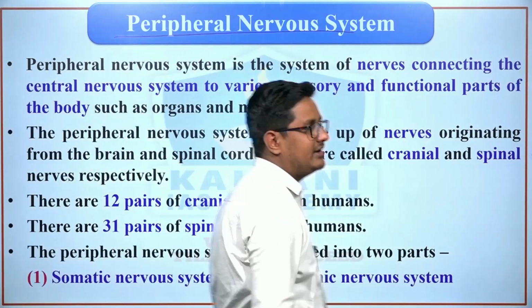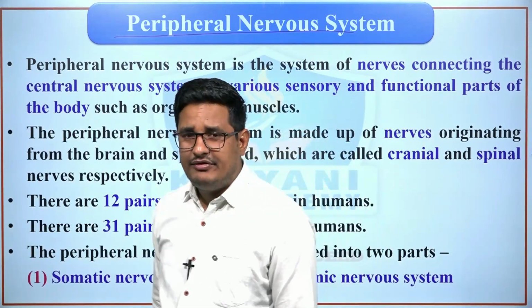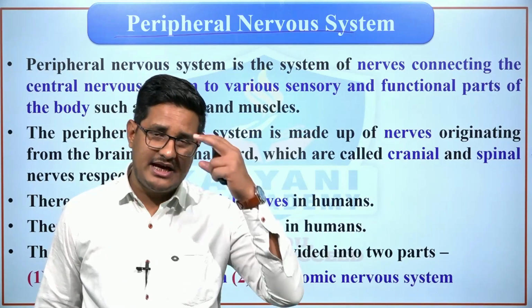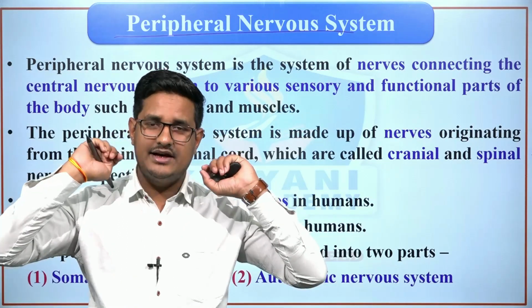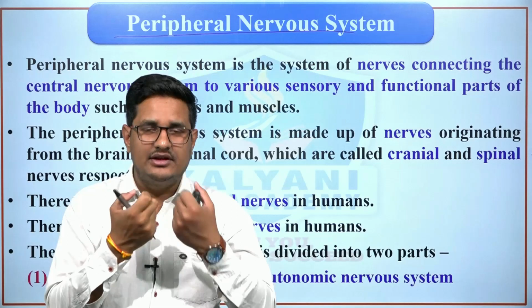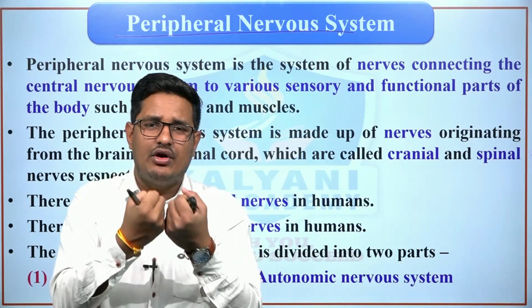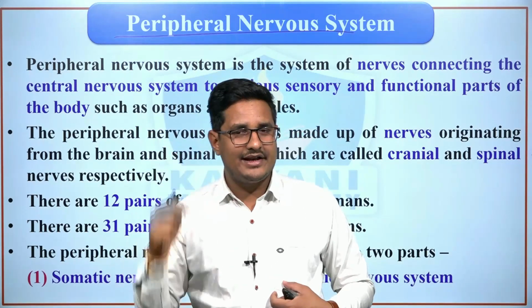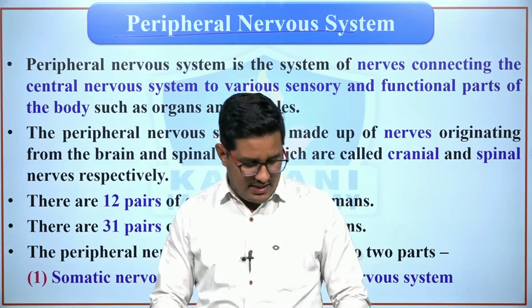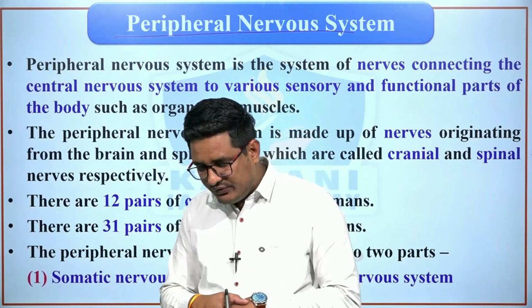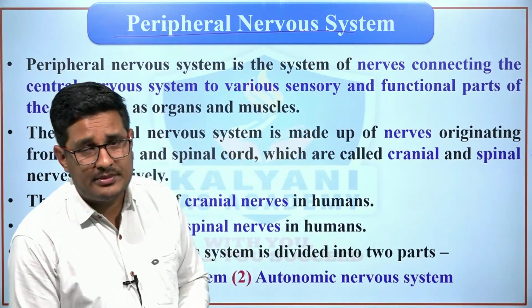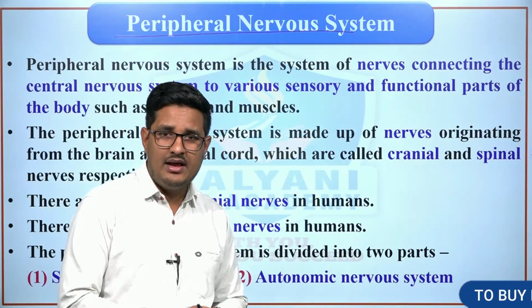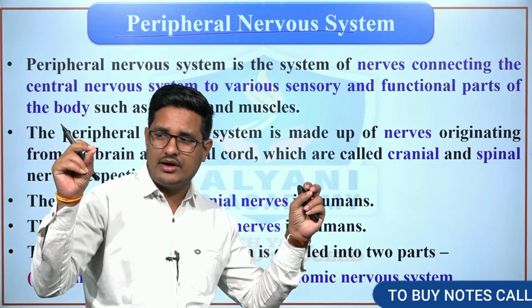Next, peripheral nervous system. We have sensory organs, for example eyes, ears, nose, and tongue. Through these sensory organs, we receive information in the form of sight, hearing, taste, or touch. So we get this information through sensory organs.